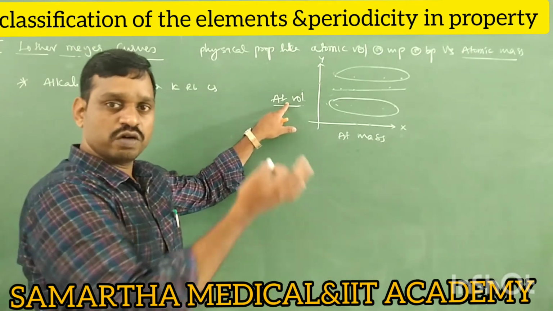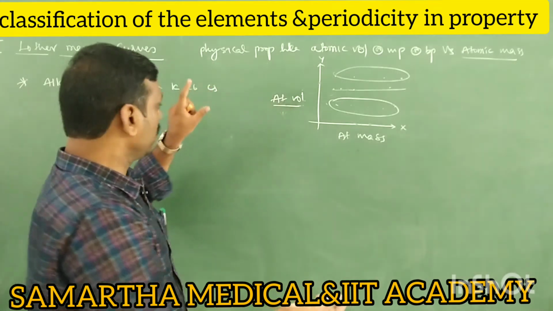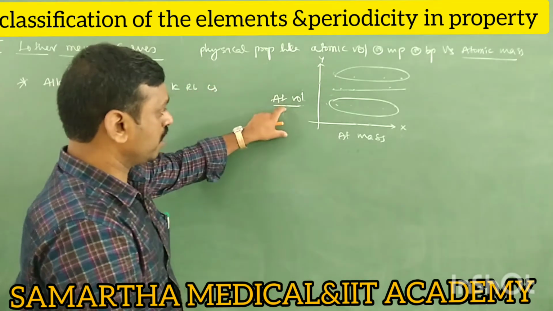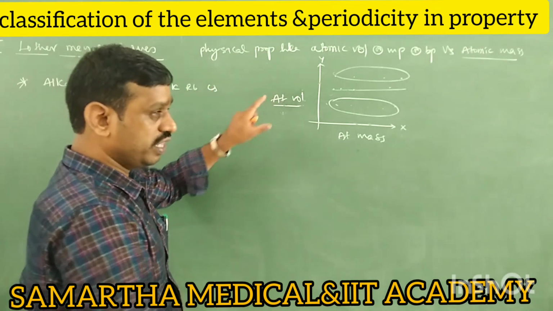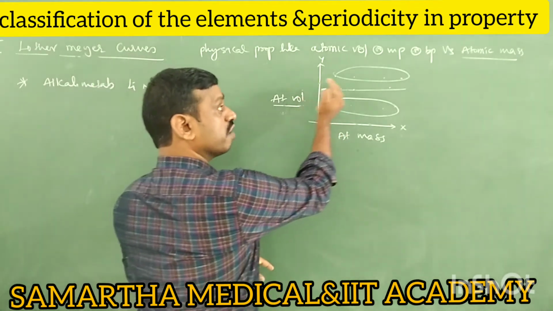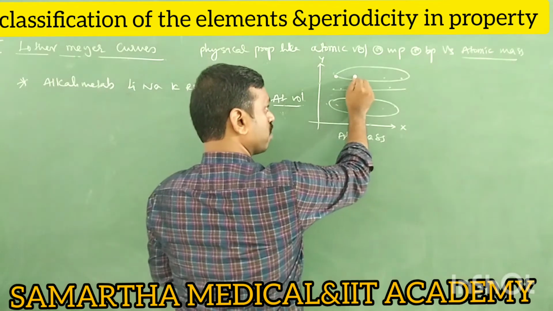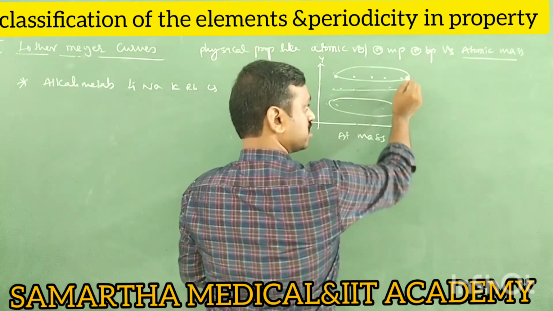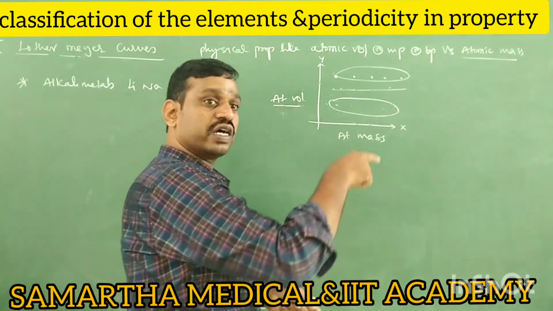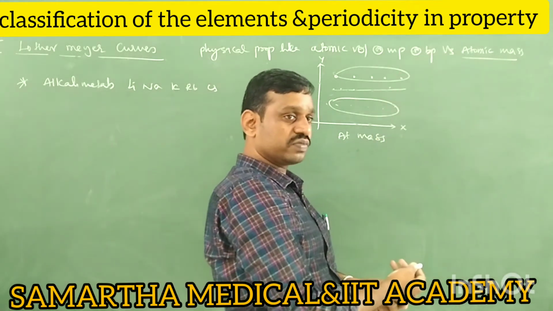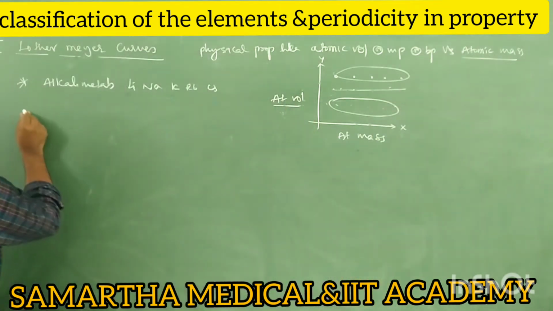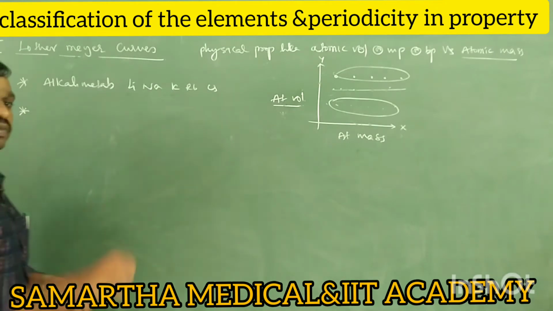We know that the atomic volume of alkali metals is very high. Therefore they occupy the maxima of the curve. So why alkali metals? Because they have high atomic volumes. That is the first point.